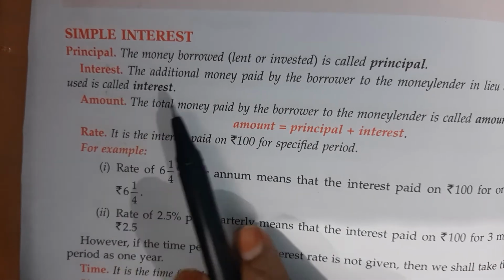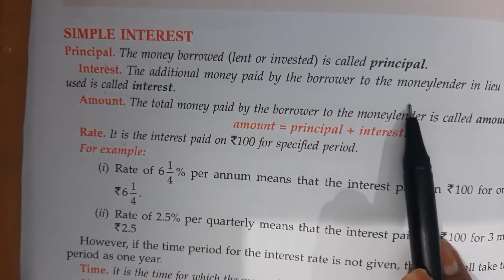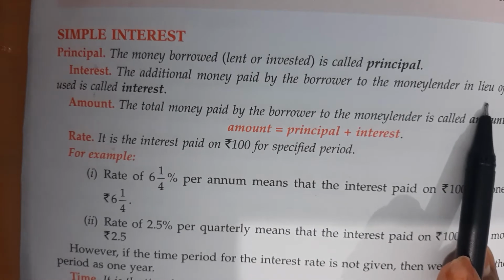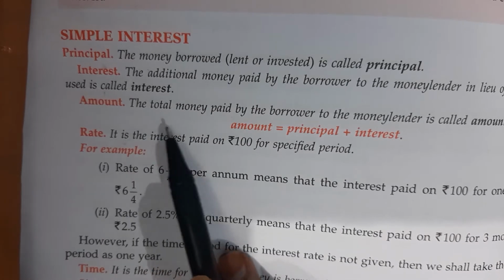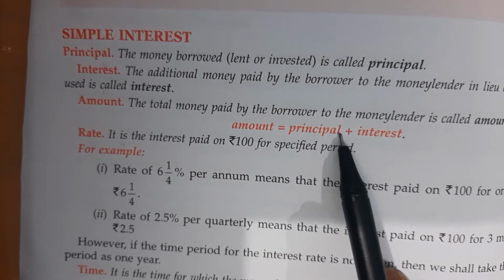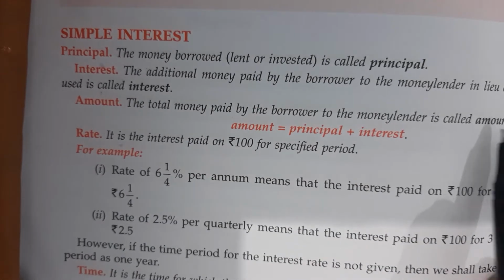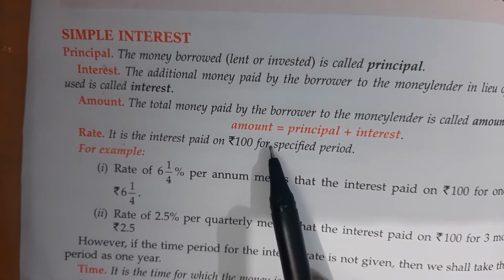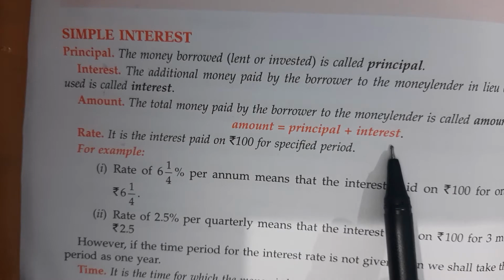The additional money paid by the borrower to the money lender in lieu of the money is called the interest, and the total money paid by the borrower to the money lender is called amount. Therefore, amount is equal to principal plus interest.